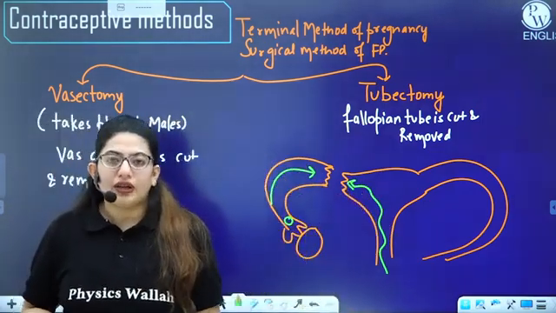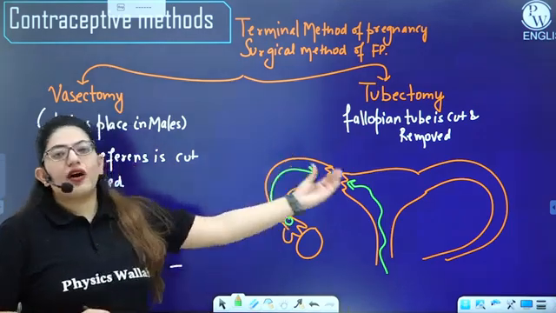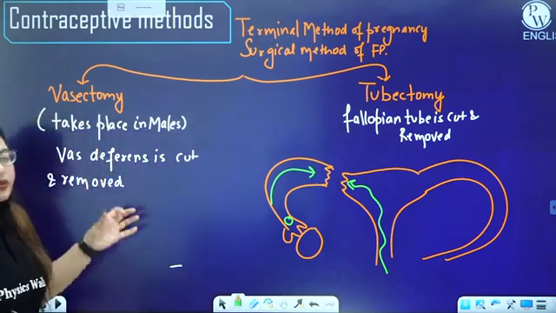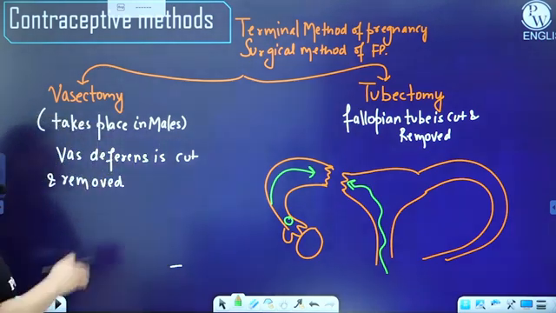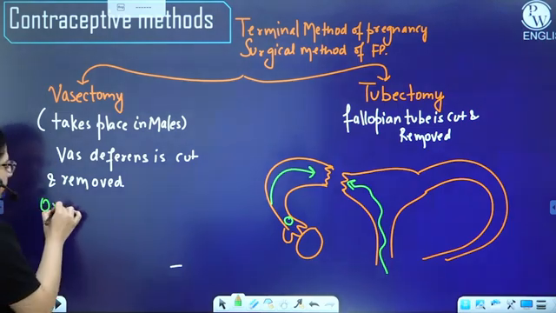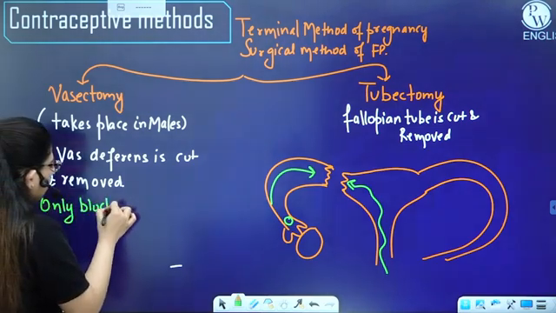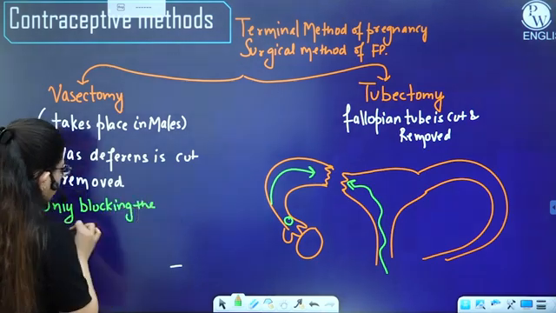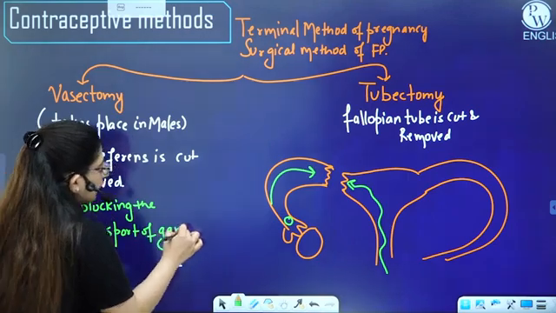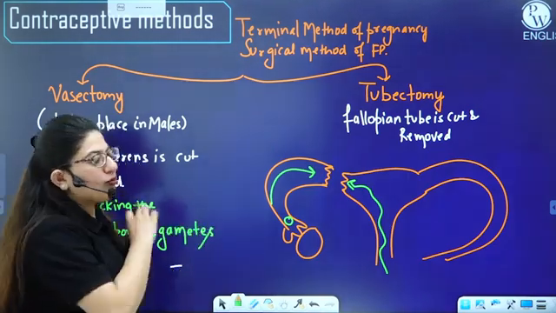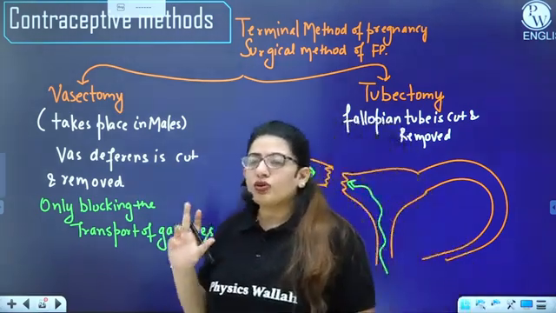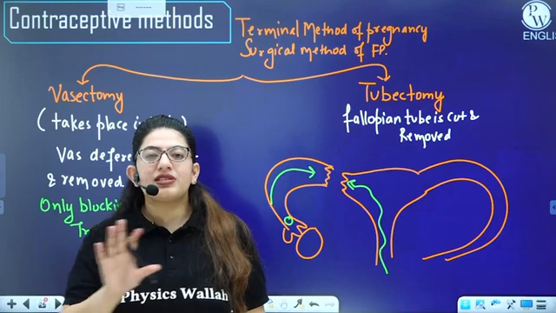So what we are doing here is actually blocking the transport of a gamete. Here we are blocking the transport of the ovum, and in males we are blocking the transport of the sperm. So technically these methods are only blocking the transport of gametes. Plus one more thing, I am not removing ovaries, I'm not removing testes. I am just cutting the tubes and blocking the transport. So the person who has undergone this will have a normal sexual desire.